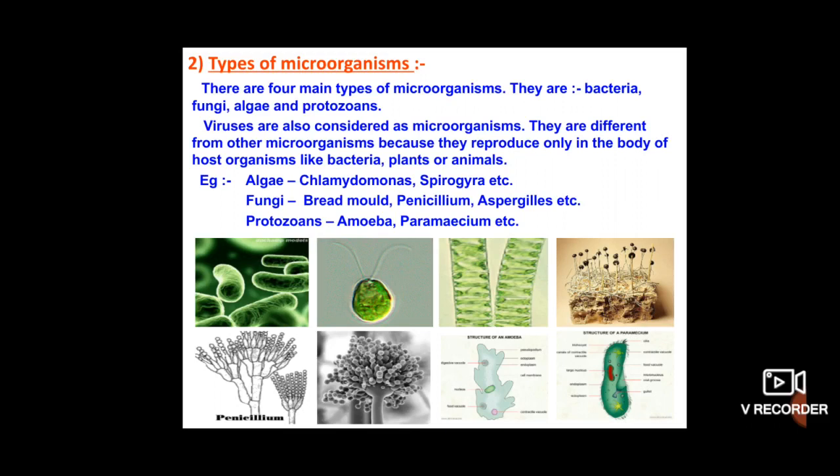Bacteria, fungi, algae and protozoans. These are the major four types of microorganisms that have been classified based on their nature.